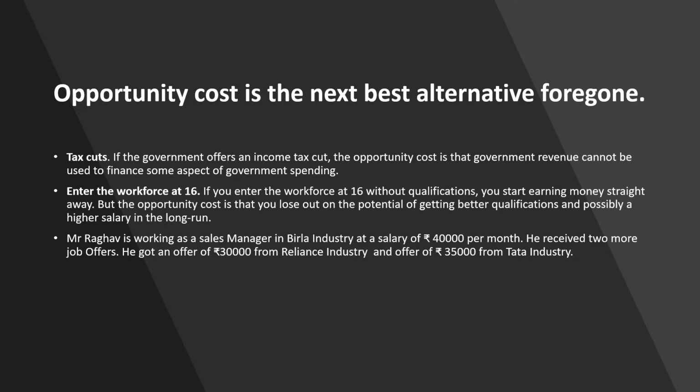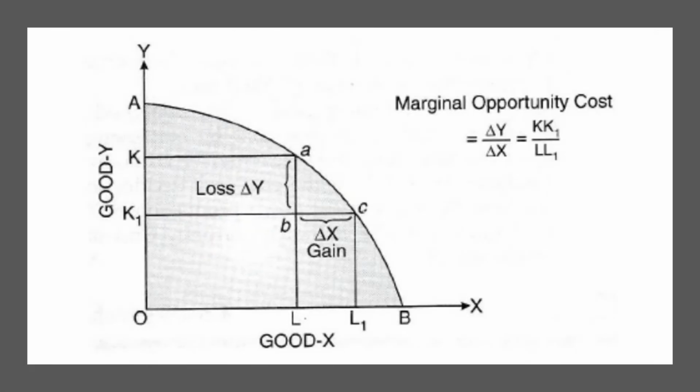So on the basis of opportunity cost, we have another term called marginal cost. As the word marginal means additional, it can be defined as the number of units of a good sacrificed to produce an additional unit of another good. Marginal opportunity cost, or MOC, signifies the rate of sacrifice of the other good. MOC can also be termed as marginal rate of transformation, that is MRT. It is the ratio of units of one good which the economy will have to sacrifice to produce one more unit of the other good.